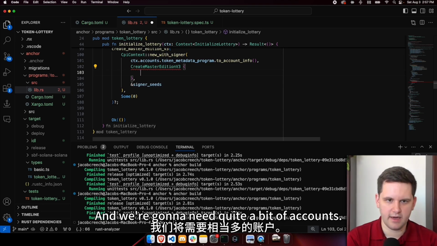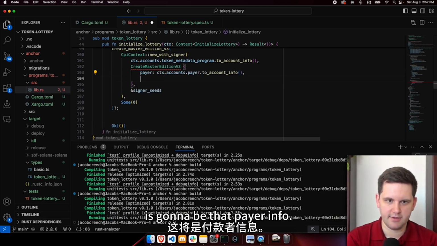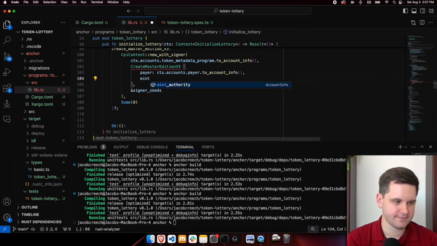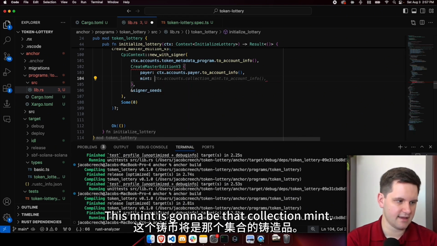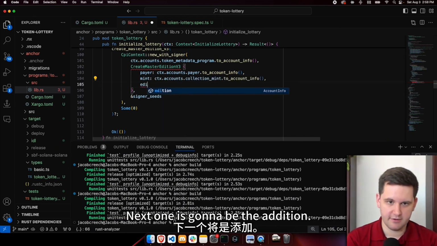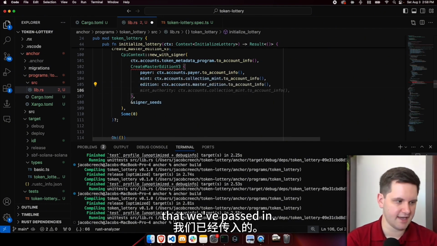And we're going to need quite a bit of accounts. So first one we'll need is that pair. Is going to be that pair info. Then we're going to need the mint. This mint is going to be that collection mint. So thankfully we already have that. Next one is going to be the edition. This is going to be that master edition account that we've passed in.